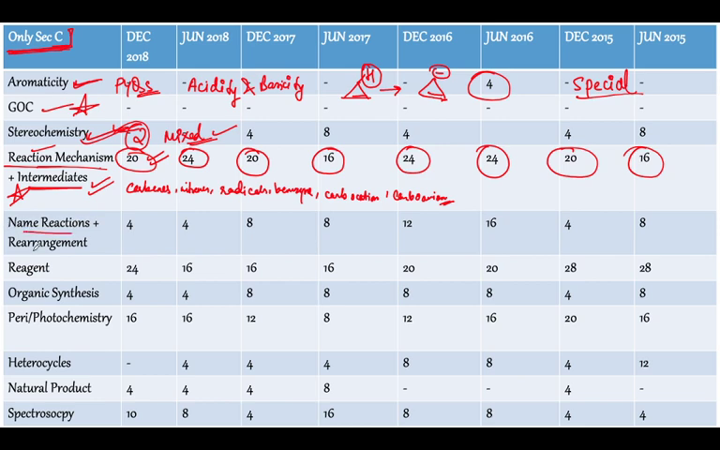Also, if we talk about name reactions as well as rearrangements, they are also asked for good enough marks, as you can see, 4, 8, 12, 16. The maximum marks are in June 2016 and December 2016 for name reactions as well as rearrangements, right? But we can't just stop studying our reactions, because they are really important.